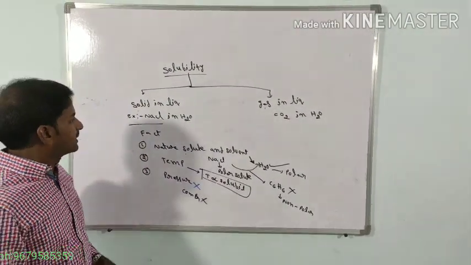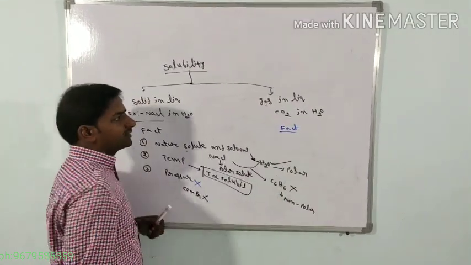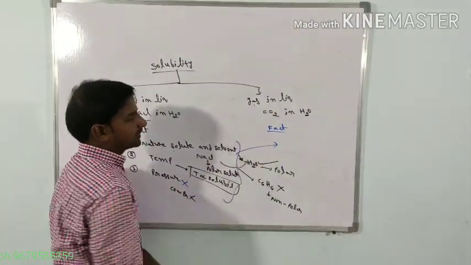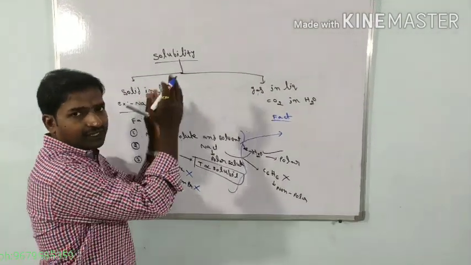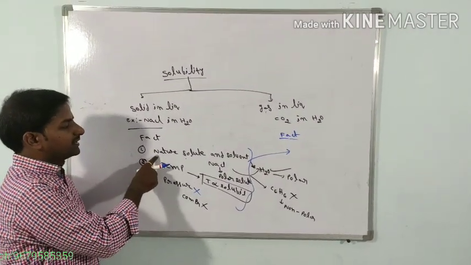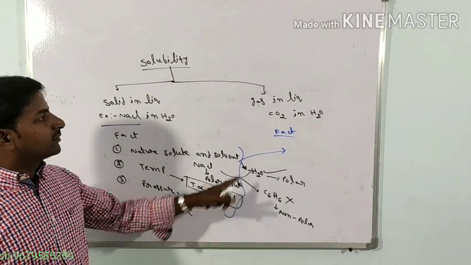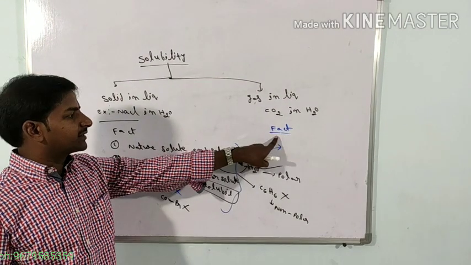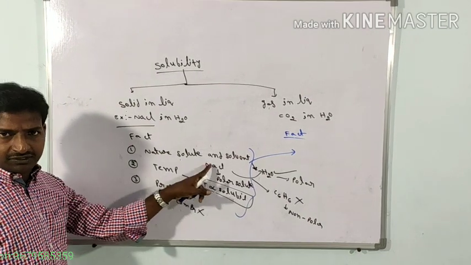If you consider the factors affecting the solubility of gas in liquid system, the same three factors affect the gas in liquid system. Whether you consider solid in liquid or gas in liquid, the factors are the same. First factor is the nature of the solute and the solvent.